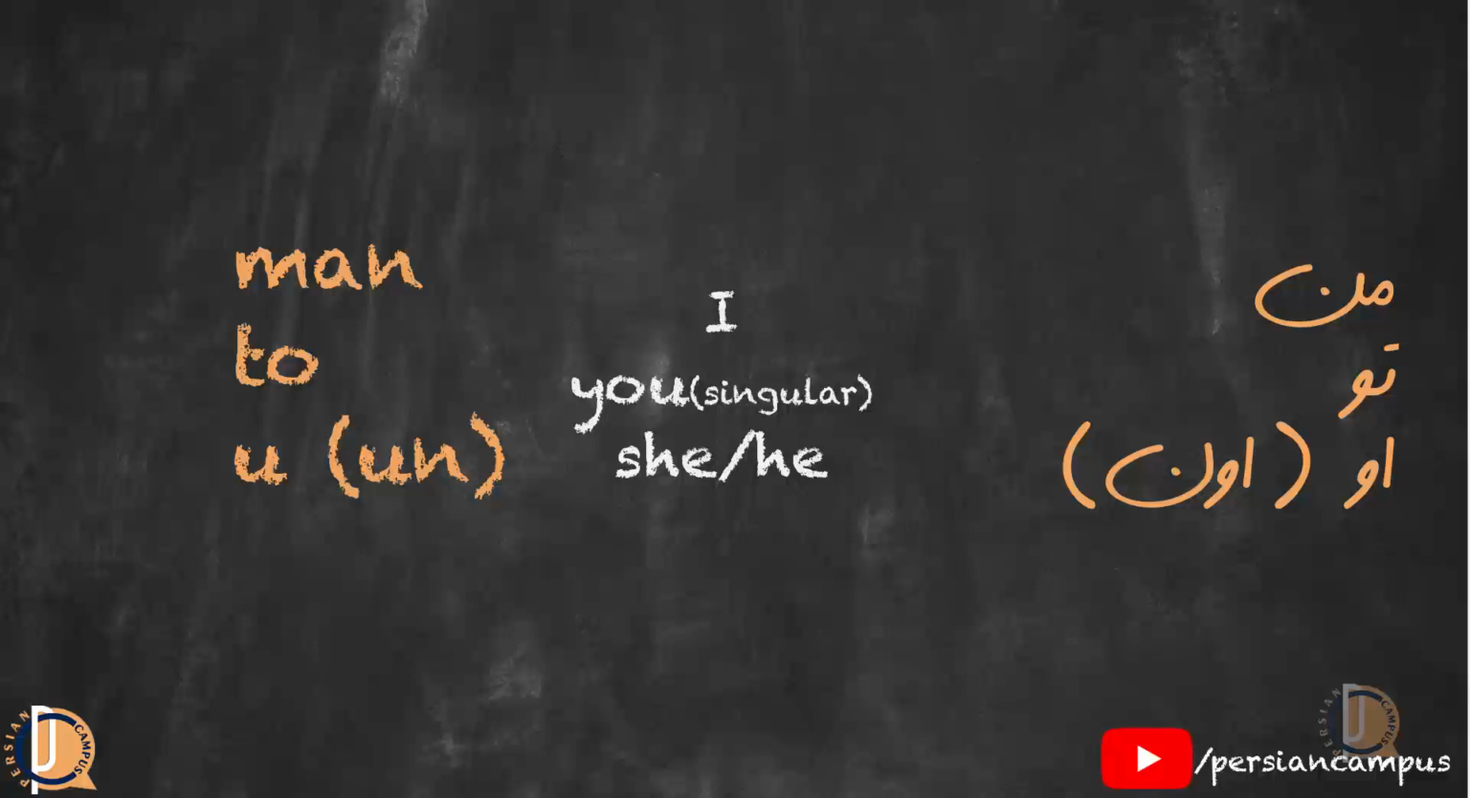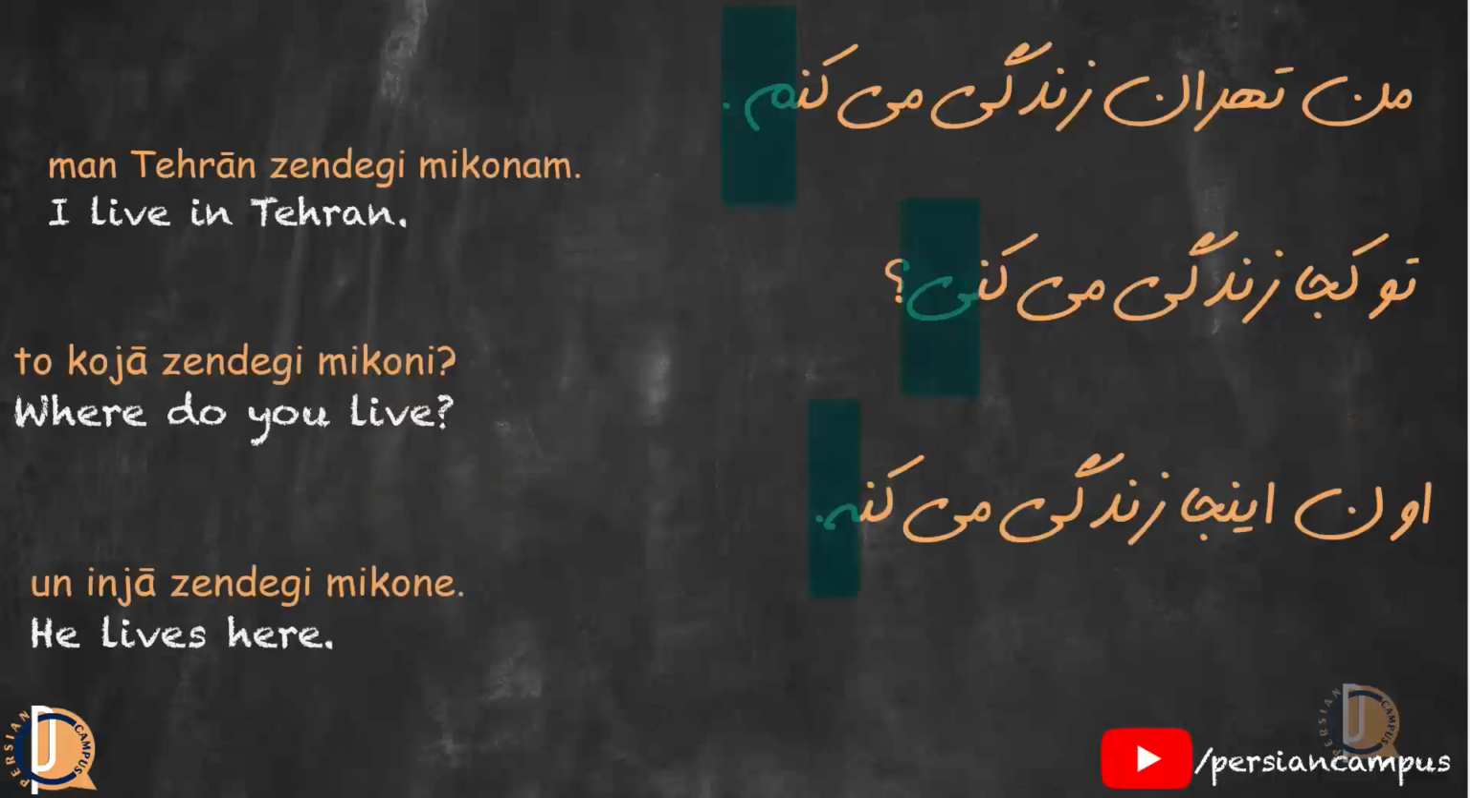Now, let's look at the verb conjugation. Here are three sentences. Just look at the pronouns and concentrate on the verb endings. من تهران زندگی می کنم. تو کجا زندگی می کنی؟ اون اینجا زندگی میکنه. In each of these sentences, the verb ending has been highlighted.